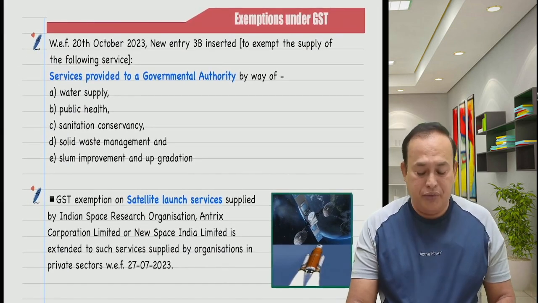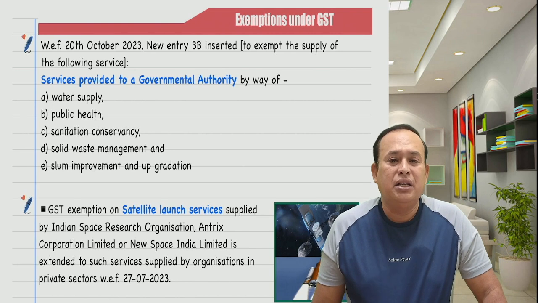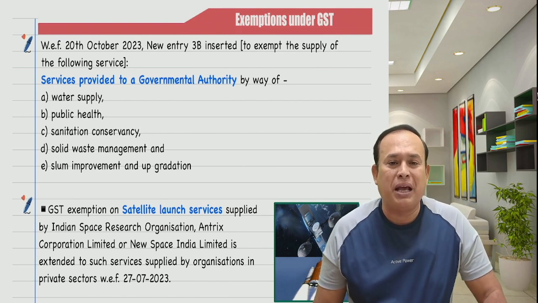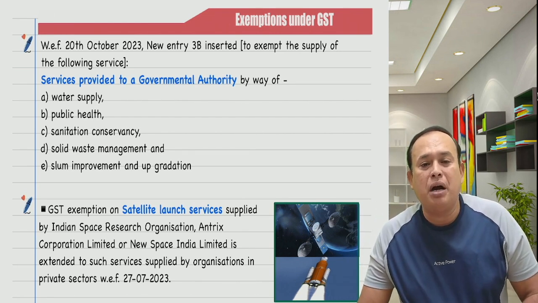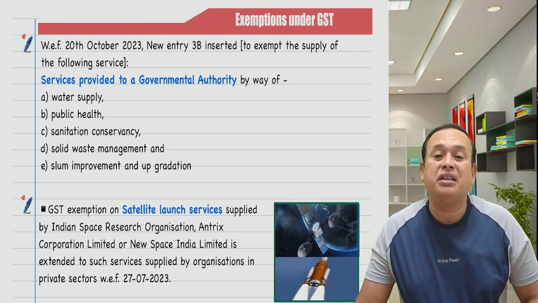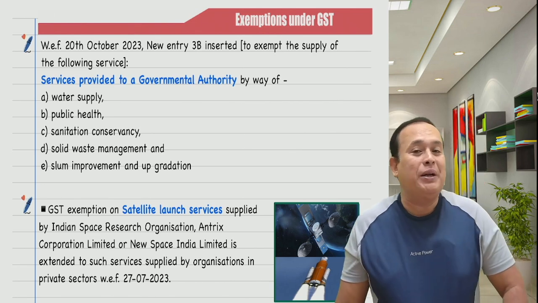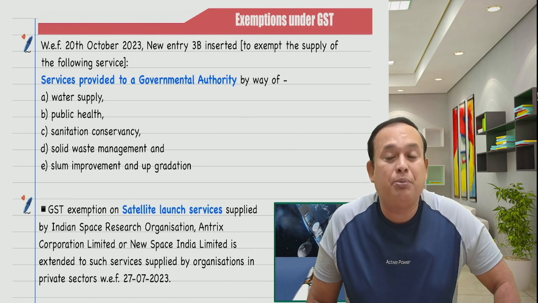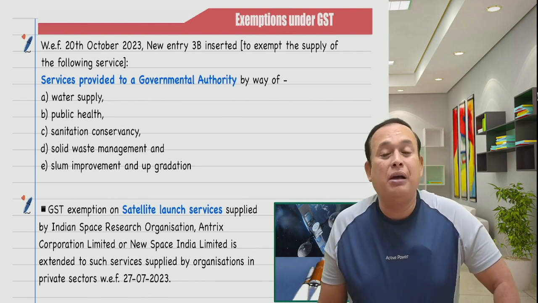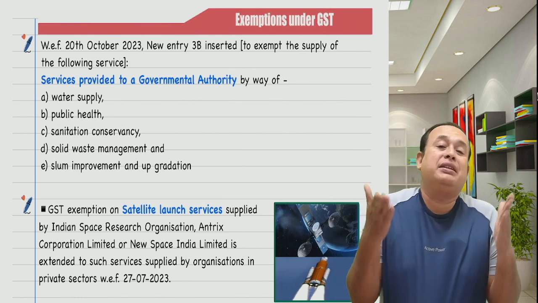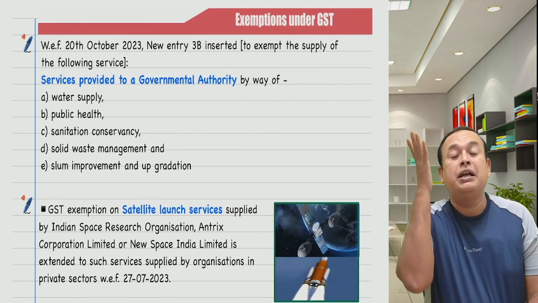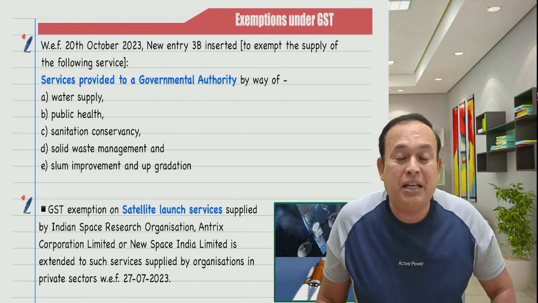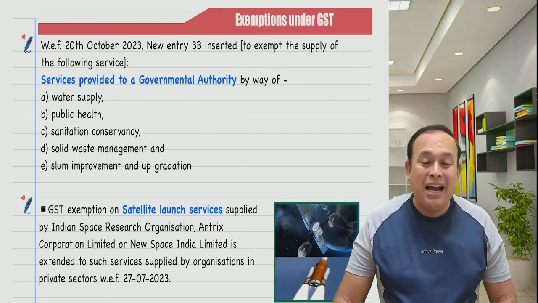Further, my dear friends, referring to the supply of the following services: services supplied to a governmental authority by way of water supply, public health, sanitation conservancy services, solid waste management services, and slum improvement and upgradation are exempted only if provided to a governmental authority. Which authority is called a government authority? Simply put, a government authority means an authority or establishment established by the central government by passing an act in Parliament or by the state legislature by passing an act in the state legislative assembly, or otherwise an establishment in which not less than 90% of the equity shares or not less than 90% of the voting rights of the company are held by the government.